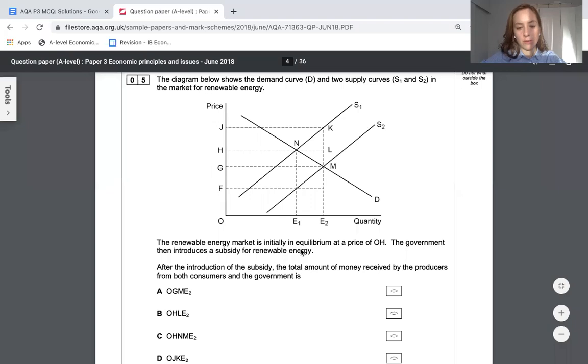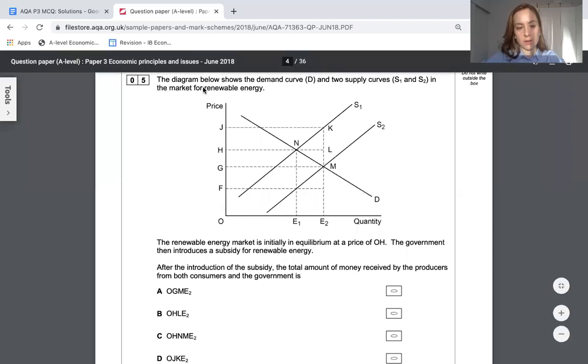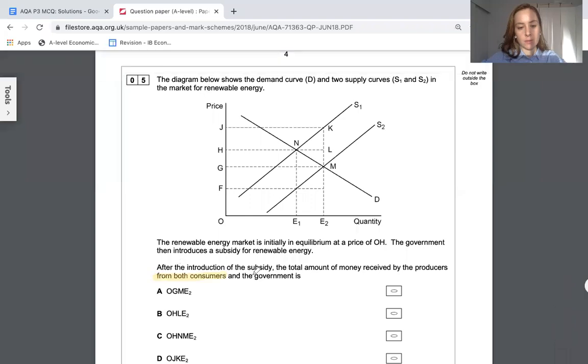Here we're asked, what is the total amount of money received by the producers, from the consumers, and the government? To work out the money received from consumers, we need to work out the price of the goods at which it is sold times the units that they bought.